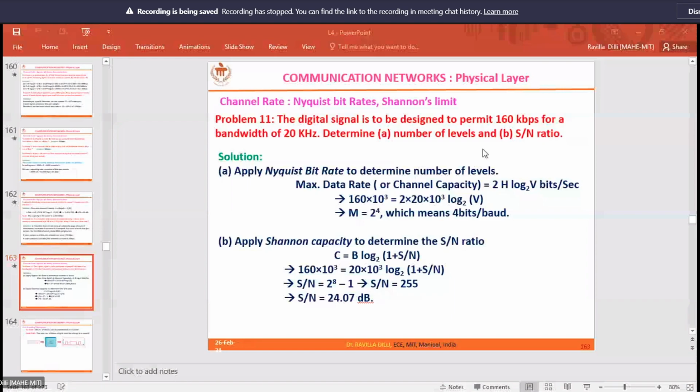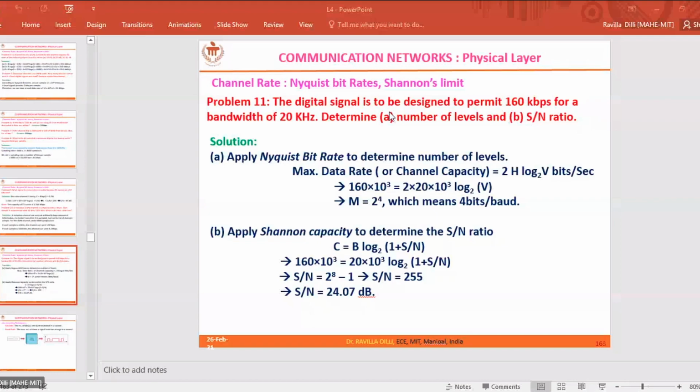Related to the CN project, if you have any ideas or doubts, I'll clarify them. However, just before that, let me tell you how exactly we handle the CN project. It's a 1 credit project, weighted equal to the regular CN lab that you do, where you come physically and conduct the experiments.